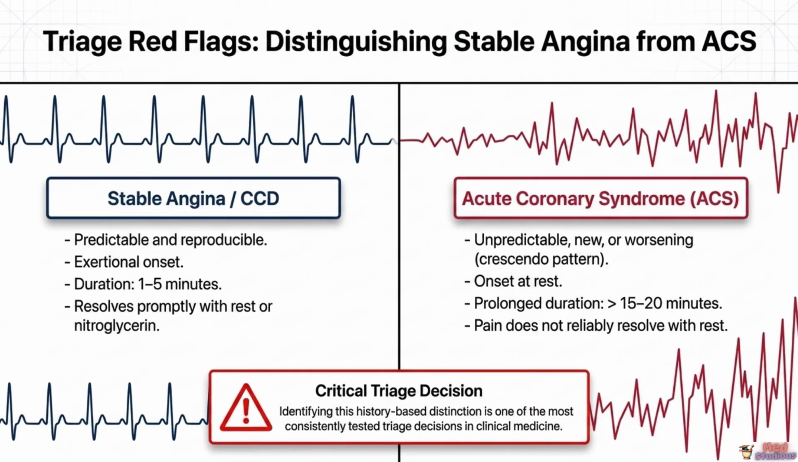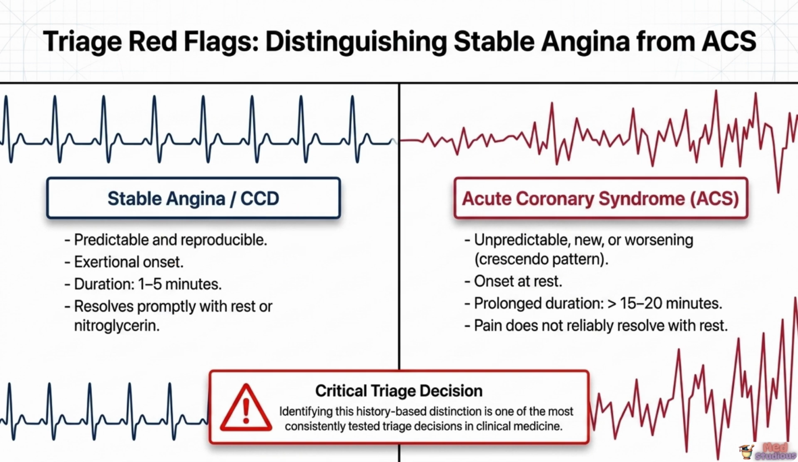One of the single most consistently tested clinical triage decisions in all of medicine is distinguishing stable angina from acute coronary syndrome, and the distinction comes down almost entirely to the patient's history. Stable angina, sitting within the chronic coronary disease spectrum, is predictable and reproducible. It has an exertional onset, a duration of 1 to 5 minutes, and it resolves promptly with rest or nitroglycerin.